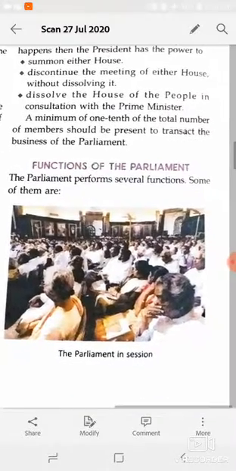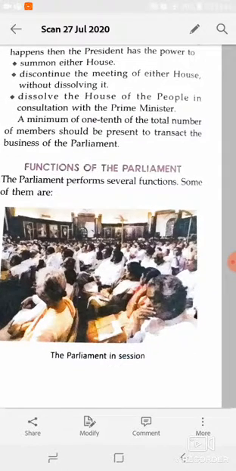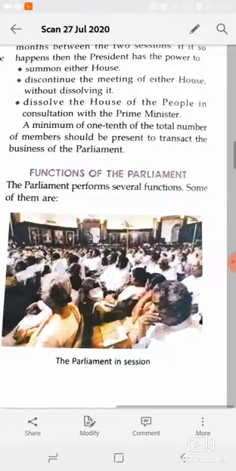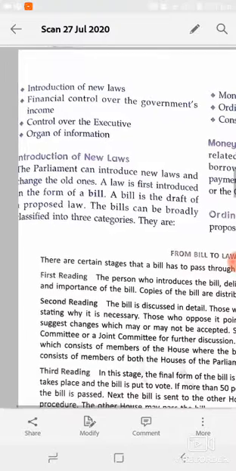So now, functions of the Parliament. Yes beta, normally we know that the Parliament's main function is to make laws for the whole country, but Parliament has various functions. Like introduction of new laws, financial control over the government income, control over the executive, and organ of information. So let's start with the first, introduction of new laws.